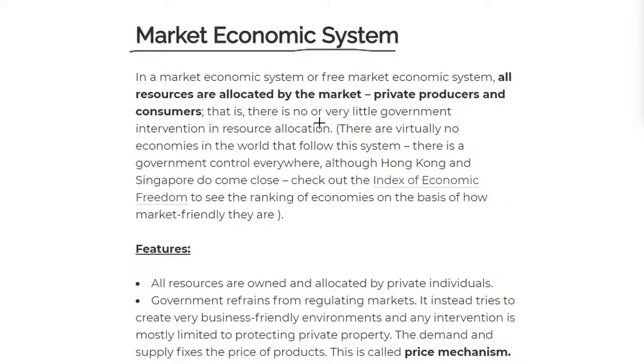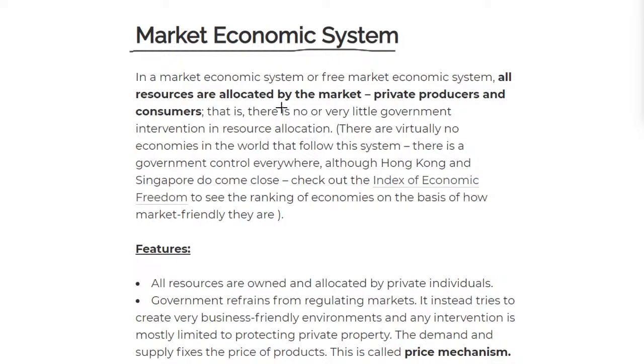So let's read this. In a market economic system, or a free market economic system, all the resources are allocated by the market. And by the market, I mean the private producers and consumers. So we're first having a look at the free market economic system.